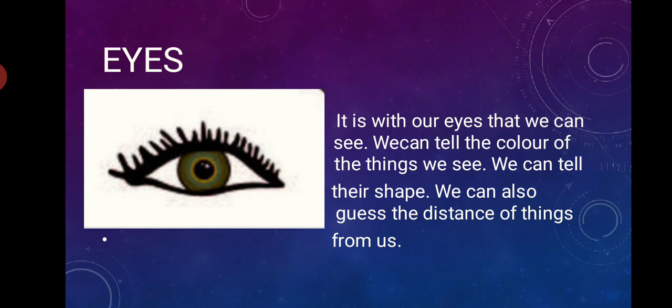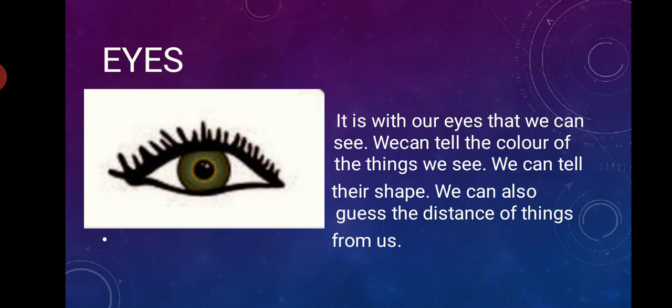What do we see with our eyes? Suppose a train is coming from a very long distance. We are able to see that train. And after some time we can guess the distance of the thing from us. It is coming near or it is going a little far.